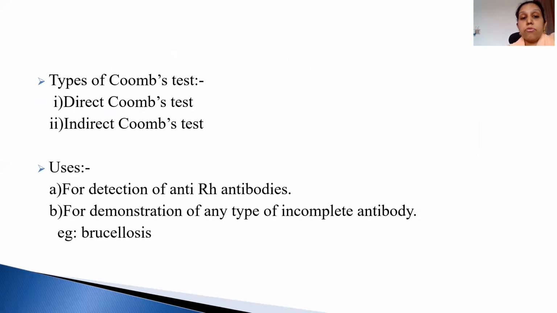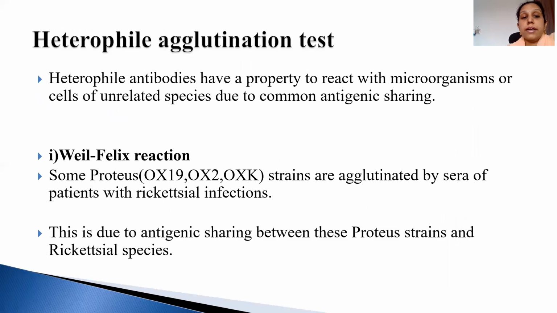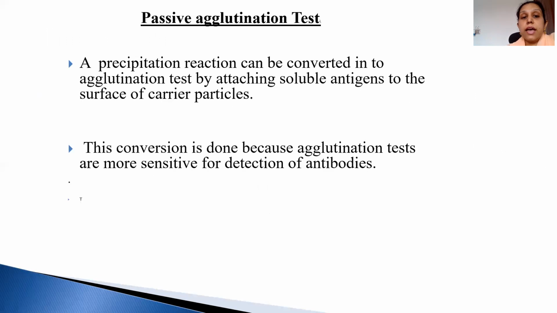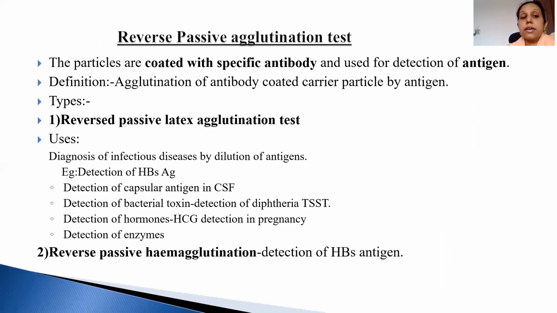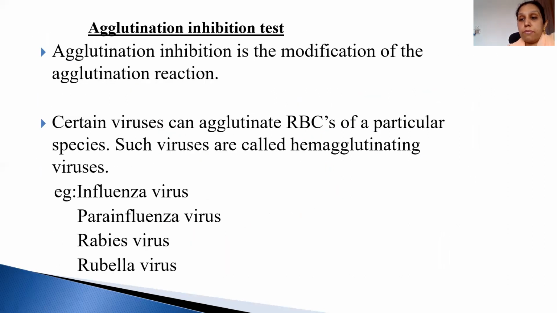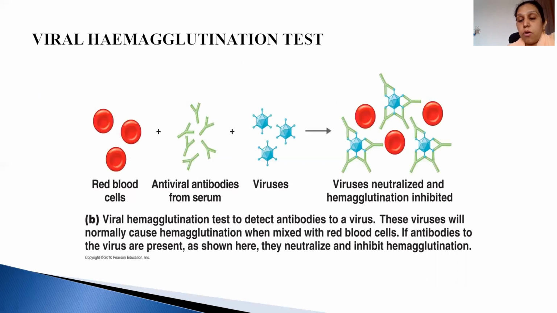Now, for the Coombs test, the neutrophil agglutination test, and the passive agglutination test, I'm going to take the second class for that. Till now, if you have any difficulty, then you can just WhatsApp me.